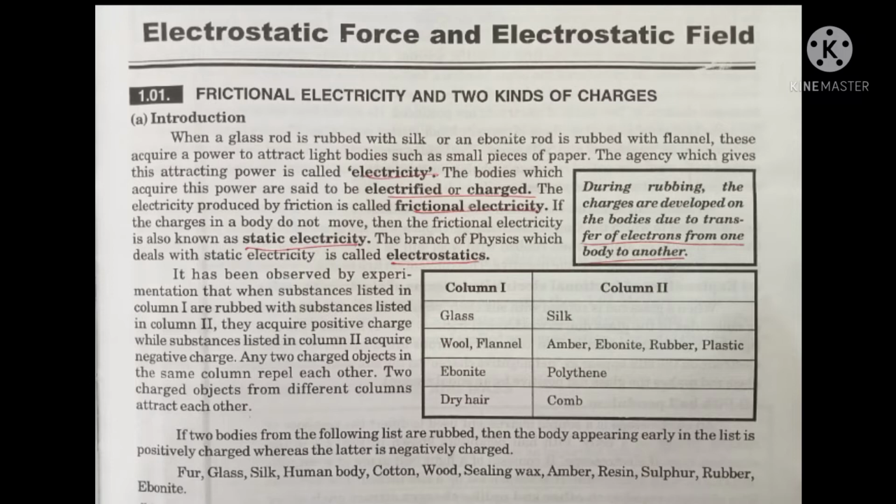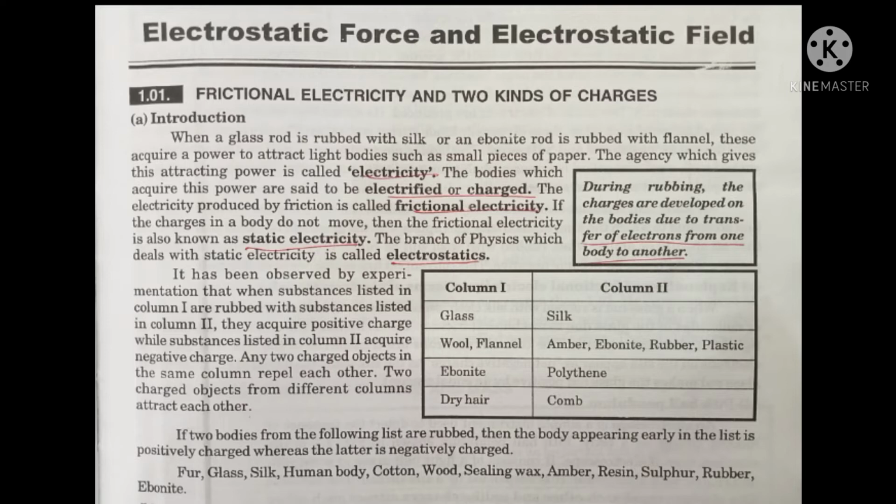Now, the important fact: during rubbing, the charges are developed on the bodies due to transfer of electrons from one body to another. It has been observed by experimentation that when substances listed in column 1 are rubbed with substances listed in column 2, they acquire positive charge, while substances listed in column 2 acquire negative charges.